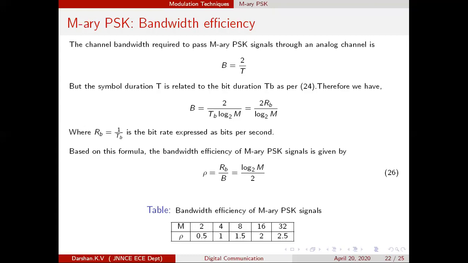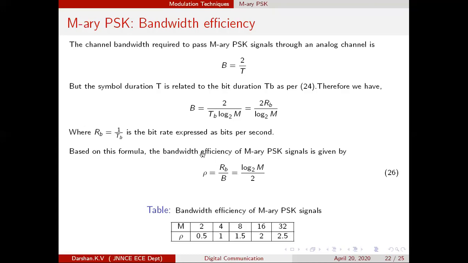In a particular channel, the entire channel has been subdivided into 1 hertz channels. In that 1 hertz channel, how many bits per second can you transmit? That is the meaning of bandwidth efficiency: how efficiently you are utilizing the bandwidth. So that is what we are learning. Now let us conduct an experiment and calculate the bandwidth efficiency for PSK.